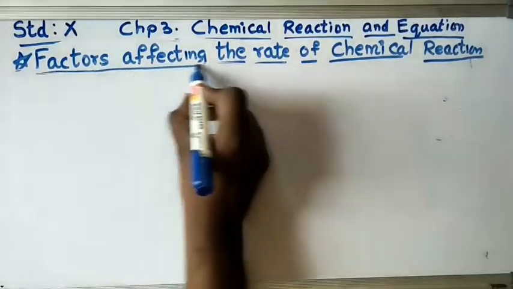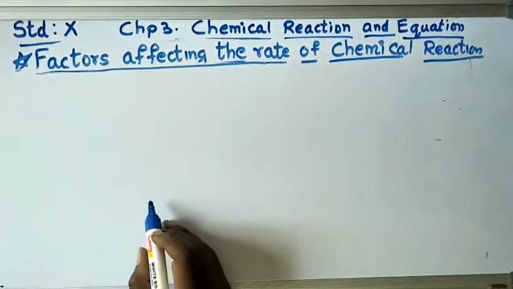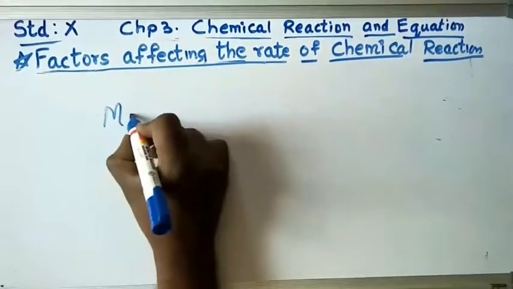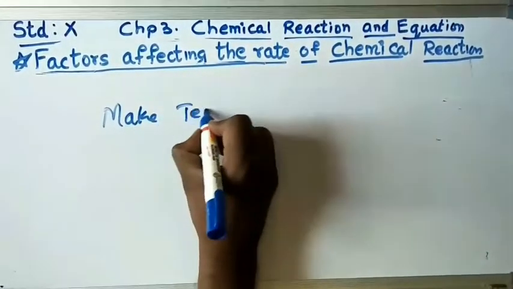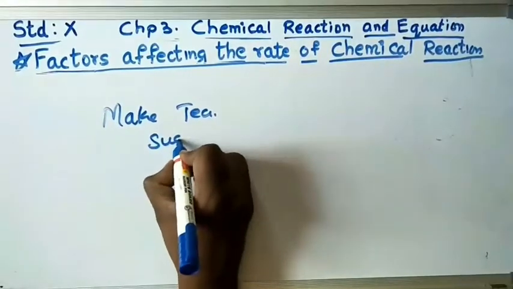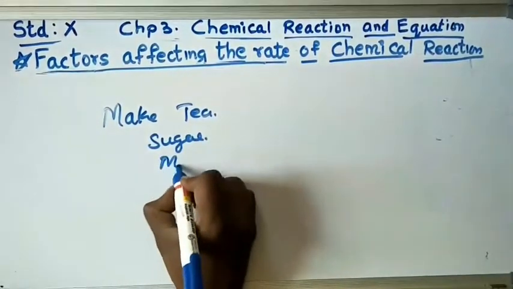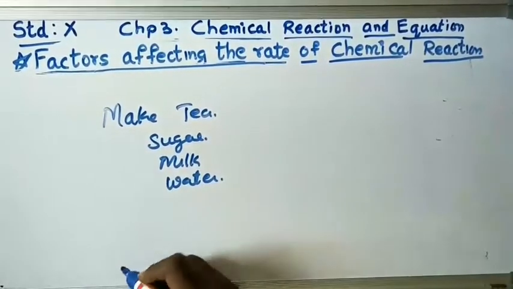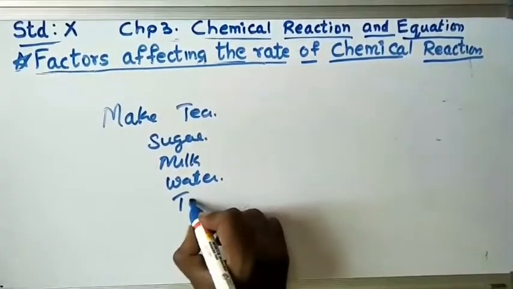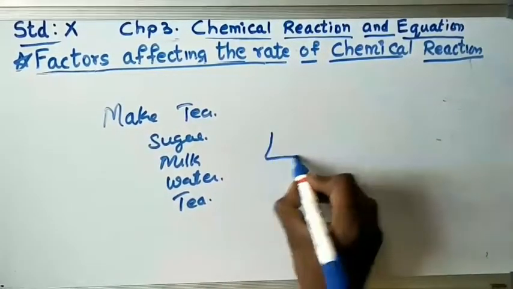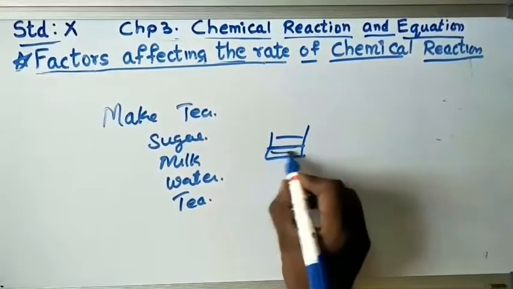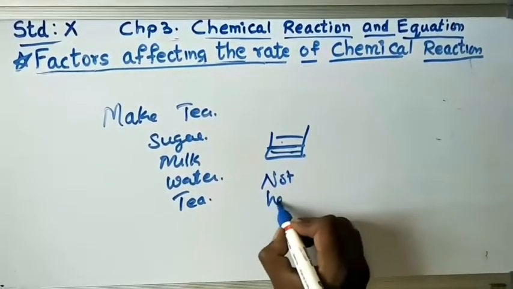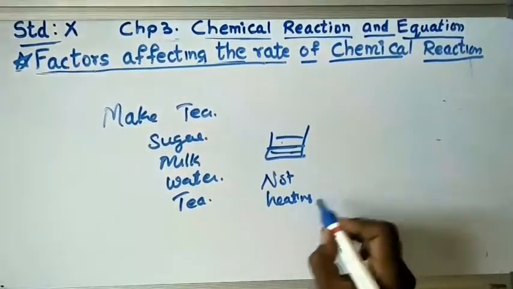Let me give you one example of the rate of reaction with temperature. When you make tea, you add sugar, milk, water and tea powder, and mix it all. But if you mix everything and do not heat it, will the reaction take place?